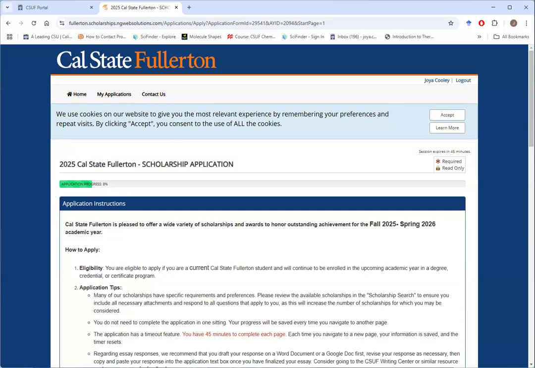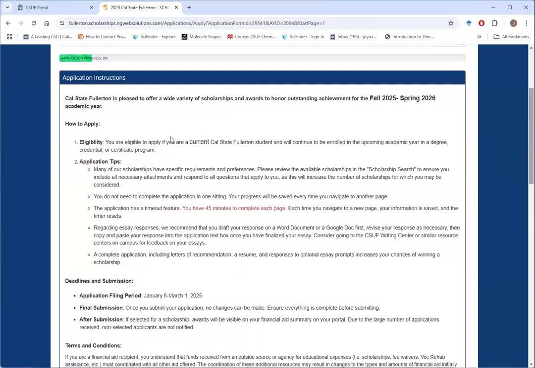Most things on here are pretty self-explanatory. First, eligibility. Students that will not be eligible are seniors who are graduating or graduate students who are taking Grad 700 in the fall. You will not be eligible for scholarships during this cycle.